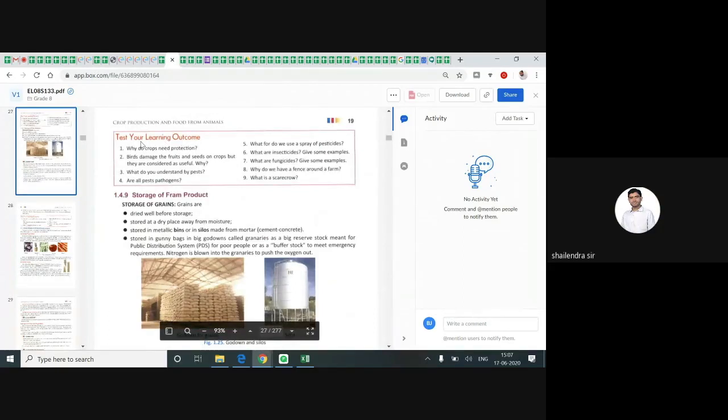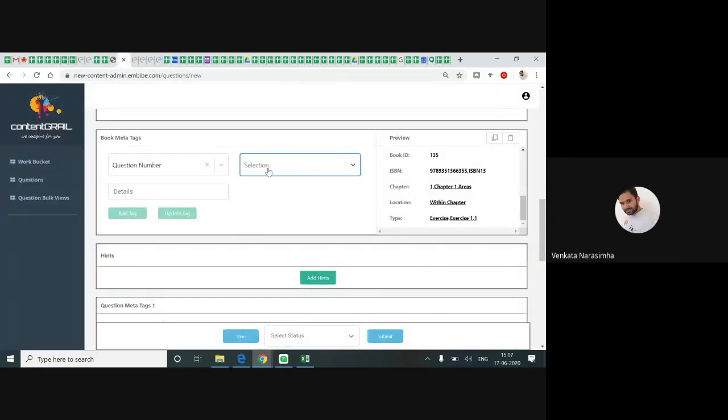This is within the chapter only, because the theory has not ended. Theory is still going on. Test your learning outcome is an exercise, and you can see there are 9 questions. If you encounter such types of questions, in selection you give one, and in details also we give one only. For the next question, the sequence changes, the question number also changes.